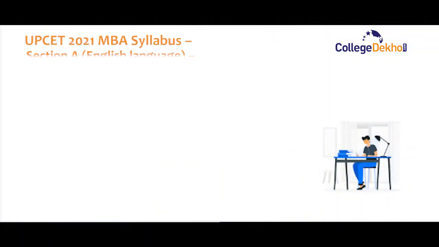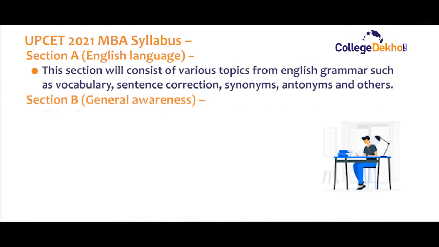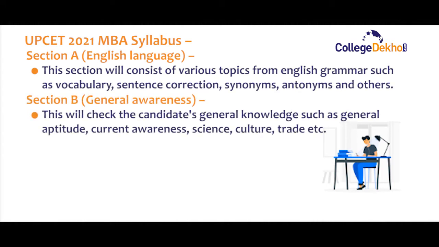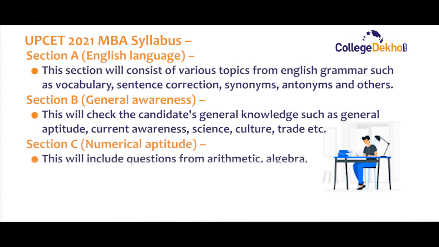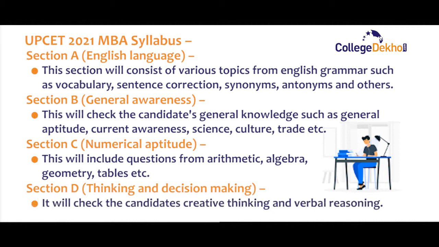The syllabus of the UPCET MBA exam comprises all the important topics that will be covered in the exam. The English language section covers questions from vocabulary, sentence correction, synonyms, antonyms, and other important topics from English. The numerical aptitude section covers questions from arithmetic, algebra, geometry, tables, work and time, etc. The thinking and decision making section aims at testing the creative thinking ability of the candidate, while the general awareness section aims at checking the general knowledge of the candidates. You are advised to check the syllabus of the UPCET exam before starting the preparation for the exam.